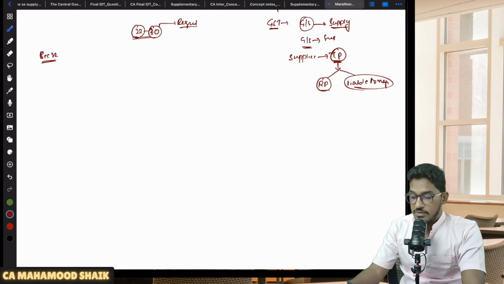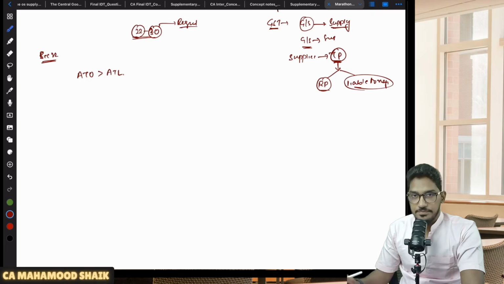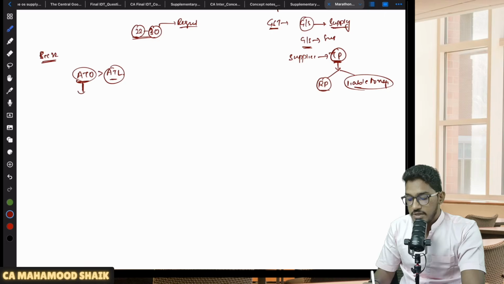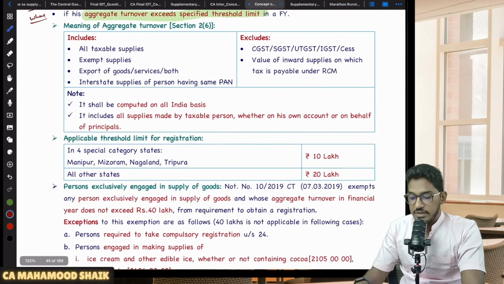Now, when will a person become liable for registration? When their aggregate turnover exceeds the applicable threshold limit. Now we need to understand these two terms. What is aggregate turnover? What is the applicable threshold limit? So let us try to understand the meaning of the term aggregate turnover. Here we have the definition.